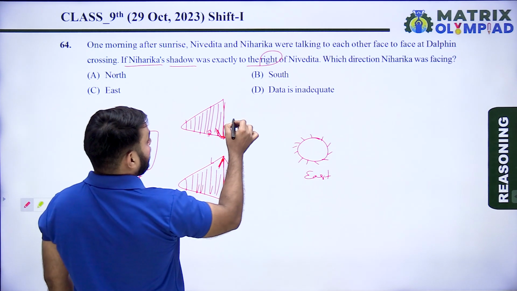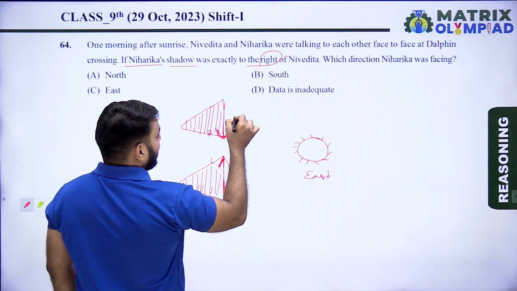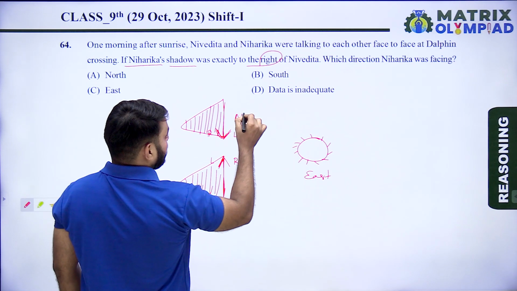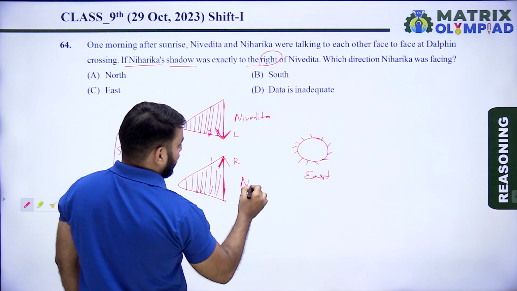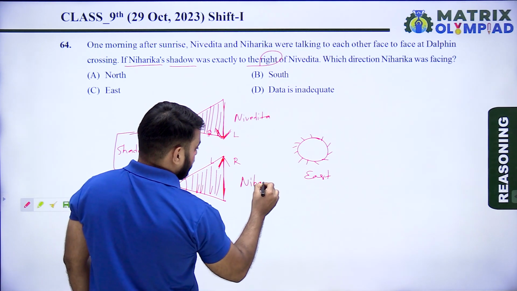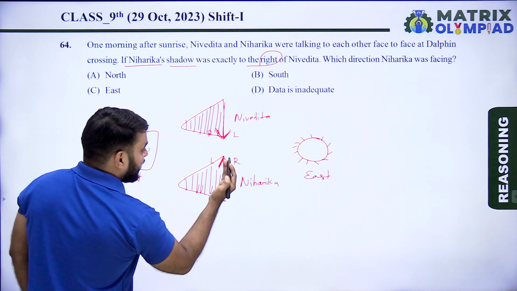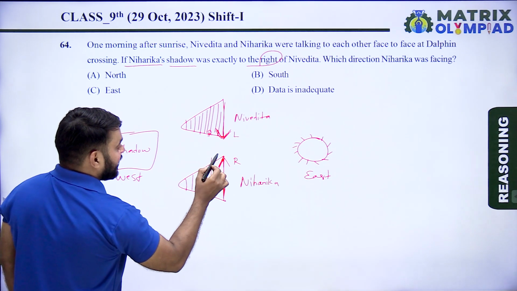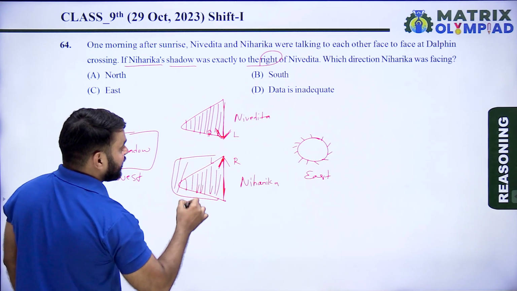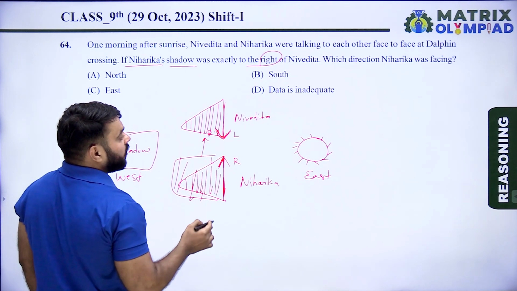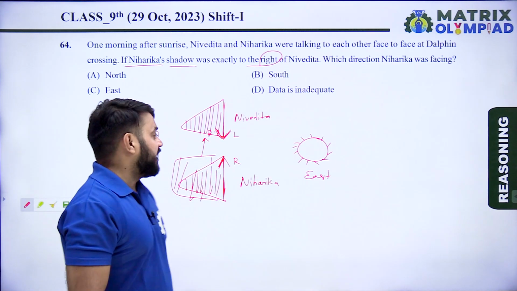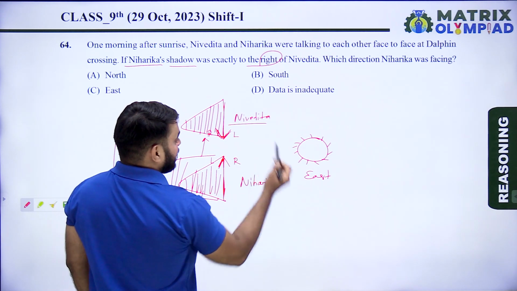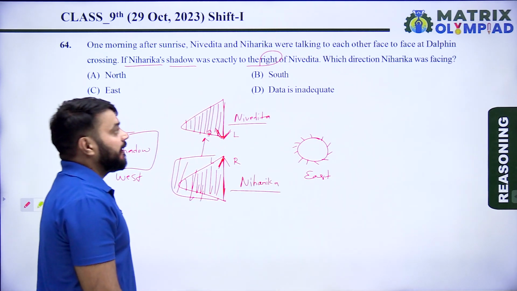If Niharika's shadow was exactly to the right of Nivedita, it means this is Nivedita and this is Niharika.